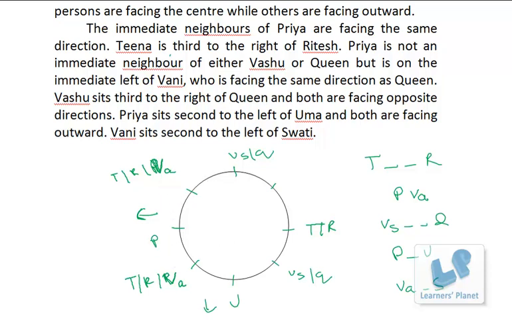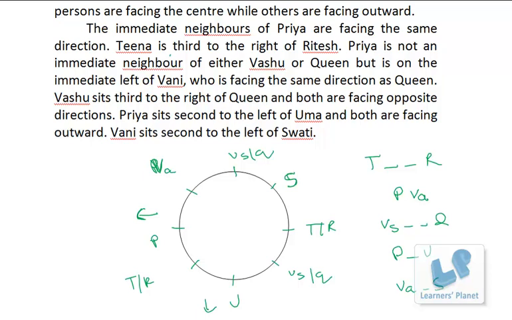So let's see what happens now. Now we are just left with one position, that is this, and one person, that is Swati. So Swati is fixed over here. Now between Swati and Vani there is just one person, so Vani cannot be here, Vani has to be here. Okay. So now the problem has become very simple. So this is Vani, that means from here I can remove Vani. So only Tina and Ritesh are there.